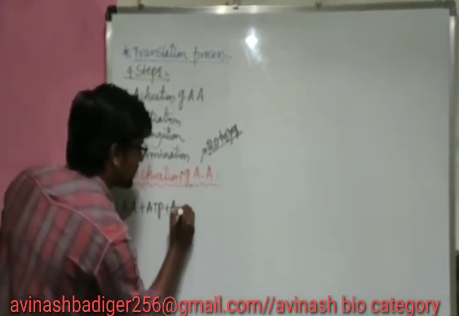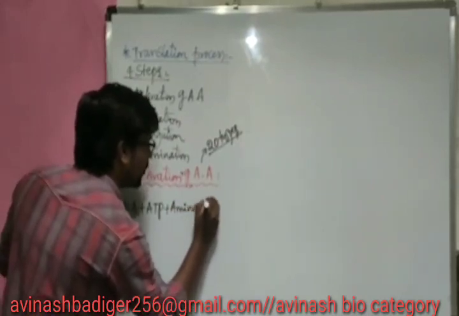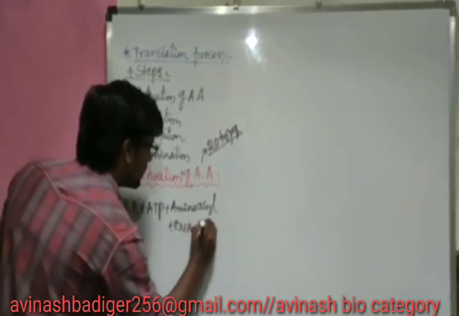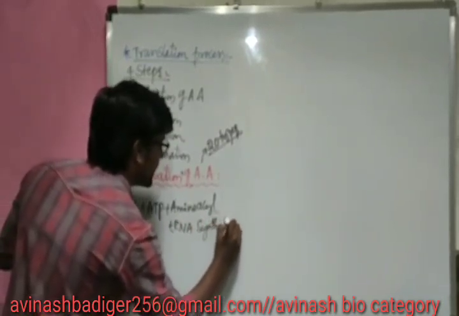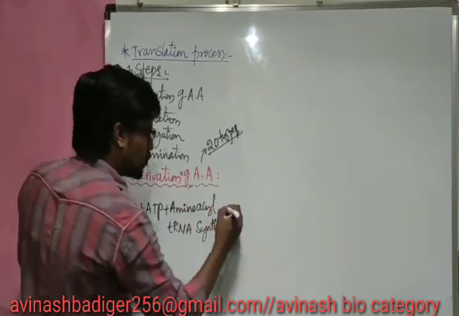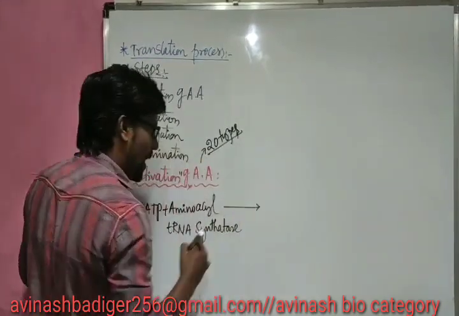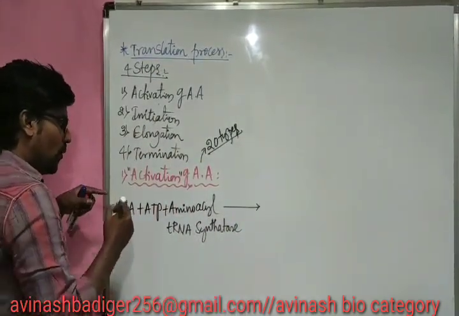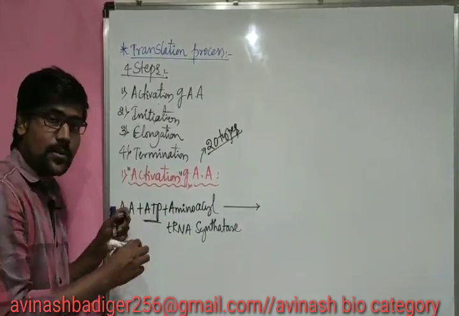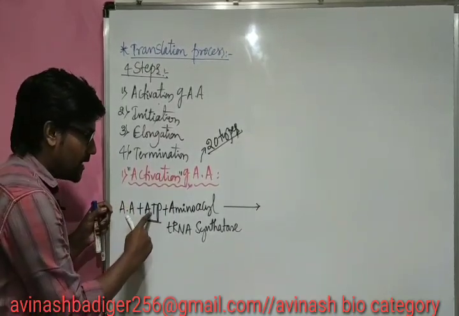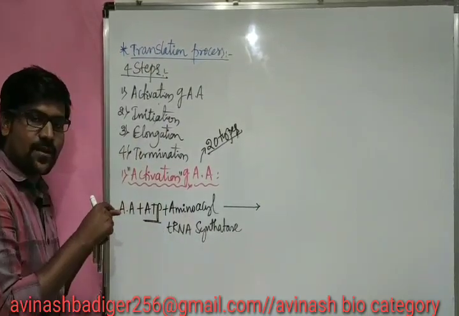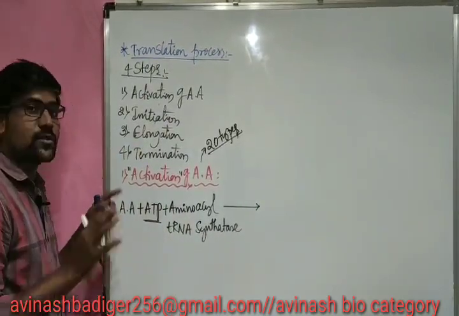The enzyme name is, let me write here, amino acyl tRNA synthetase. So this is the enzyme, right? Now all these three together are going to combine. So when ATP is giving the energy, the ATP has 3 phosphates, and from the ATP, AMP gets attached to both the amino acid and this enzyme. That means 2 phosphates are released outside. So let me write them here.